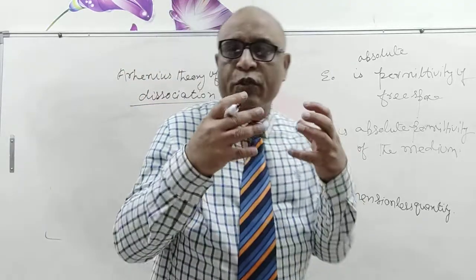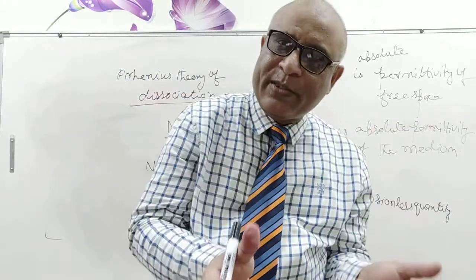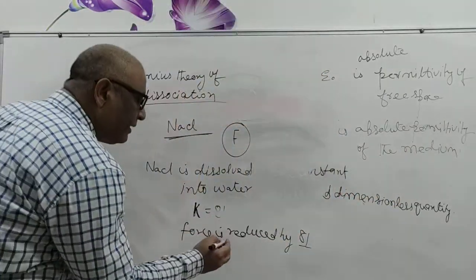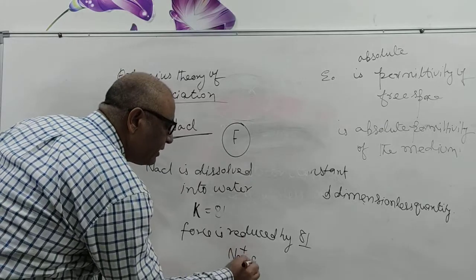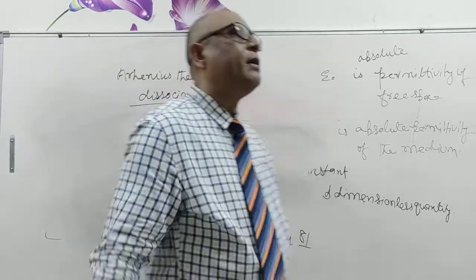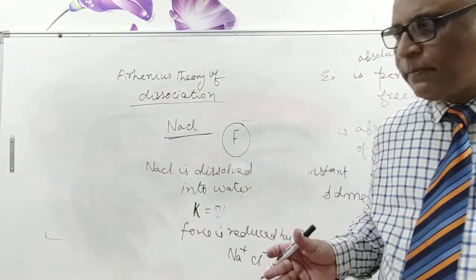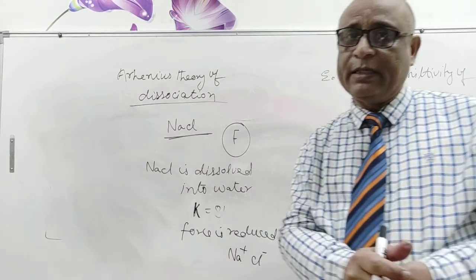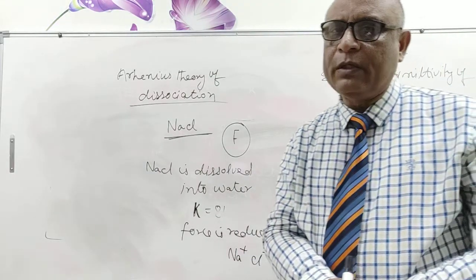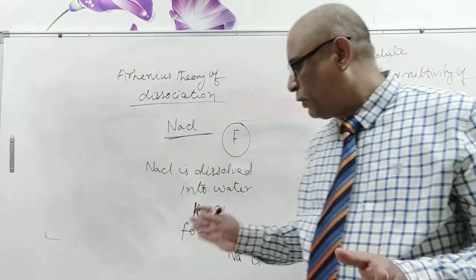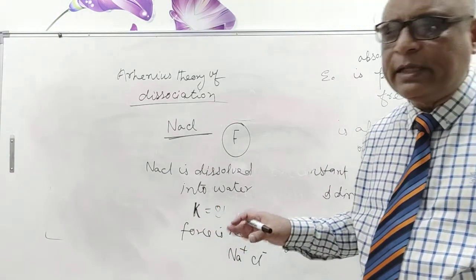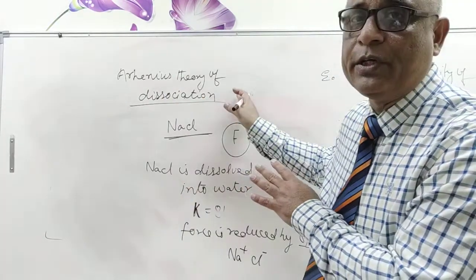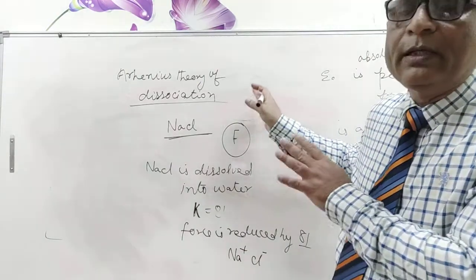In this way, the force between sodium and chlorine is reduced, and dissociation happens in water, giving Na plus and Cl minus. This is the reason that for electrolysis, the compound must be dissolved in a liquid or solvent. Then you can easily do electrolysis. In solid form, electrolysis is not possible, because when we dissolve it in a liquid, its force is reduced by the dielectric constant times. This is the Arrhenius theory of dissociation, and it is due to the dielectric constant.